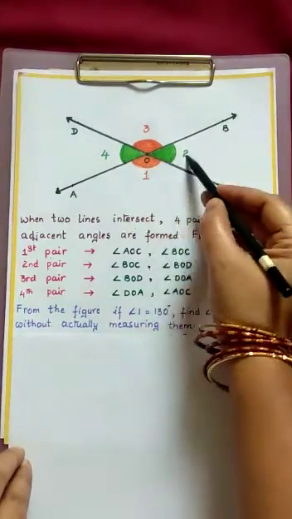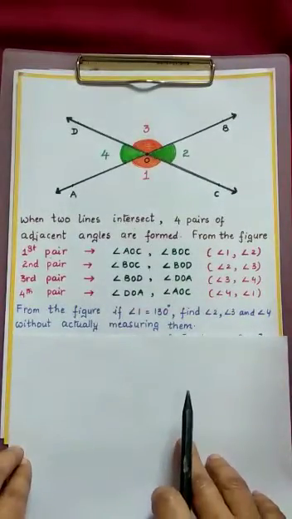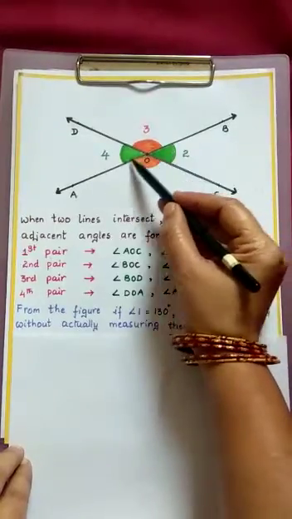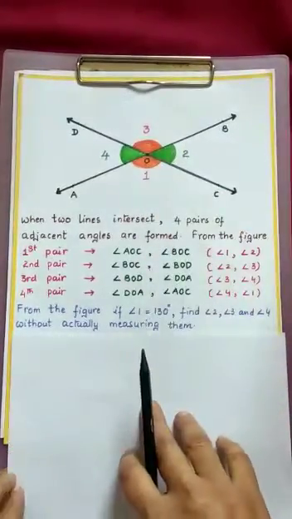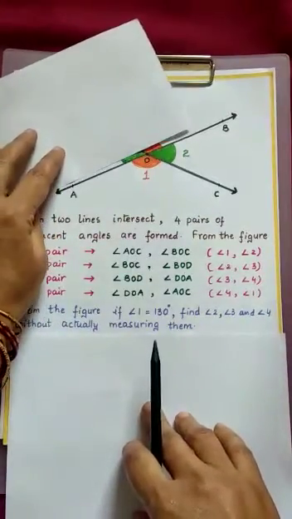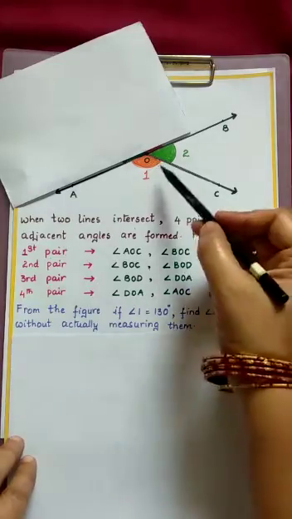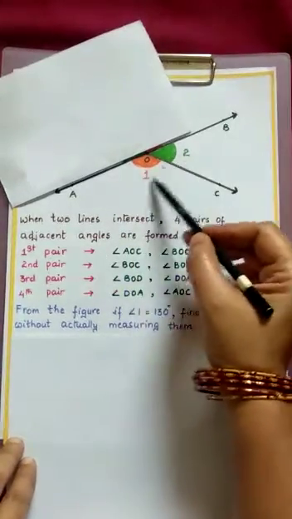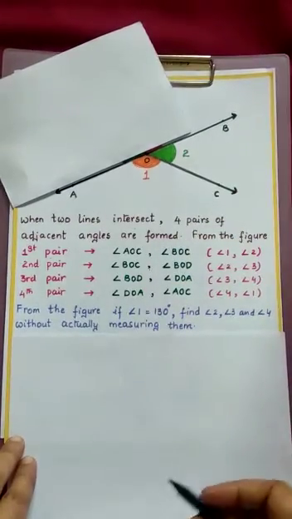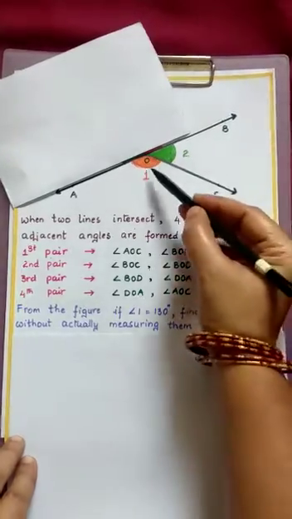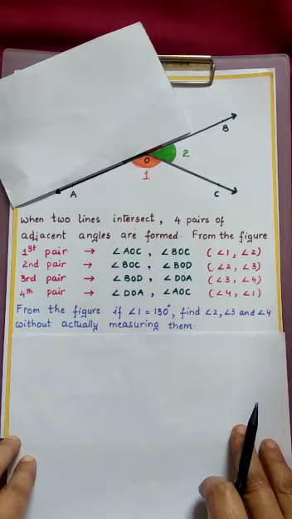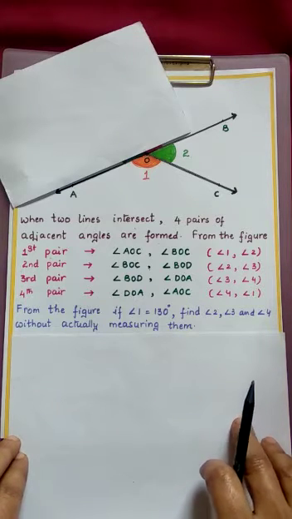Children, if you observe angle 1 and angle 2, what kind of angles are these two? These two angles are on a straight line. Yes or no? I'll show you. You see here, angle 1 and angle 2 are on a straight line. What is the sum of two angles on a straight line? 180 degrees. So a pair of adjacent angles whose sum is 180 degrees forms a linear pair. Yes or no? It forms a linear pair.